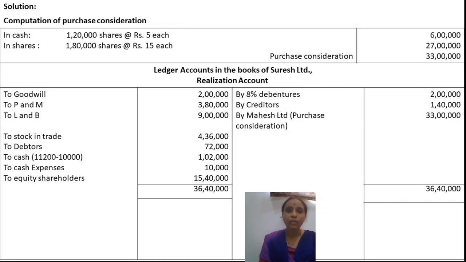Now we are going to prepare the ledger accounts in the books of Suresh Company Limited. Firstly, we transfer all the assets, liabilities and purchase consideration to the realization account. The realization account has to be prepared. So the journal entries we pass should be posted in the realization account.